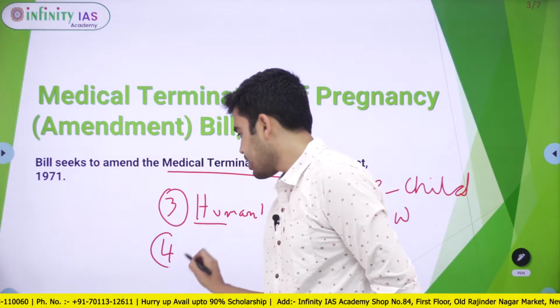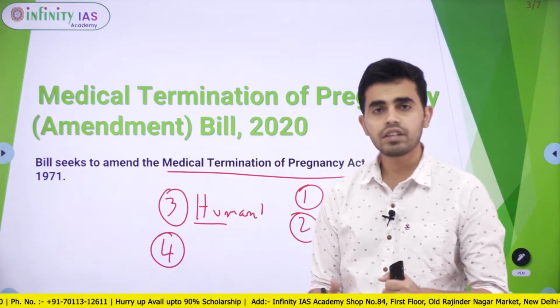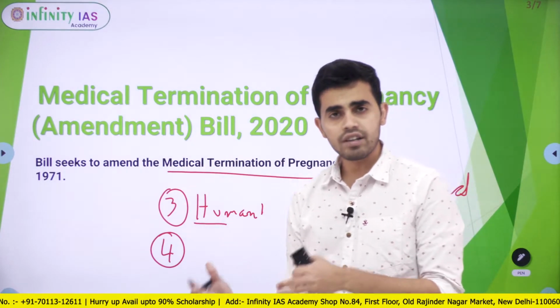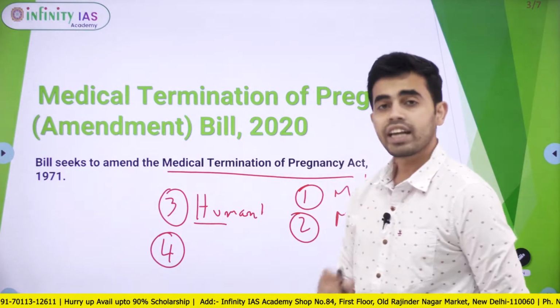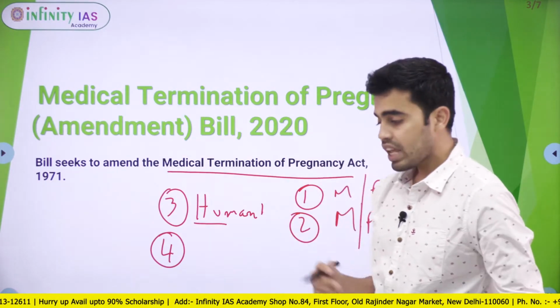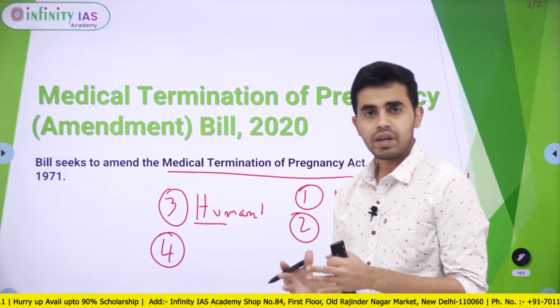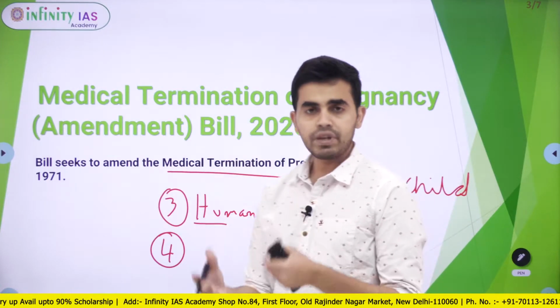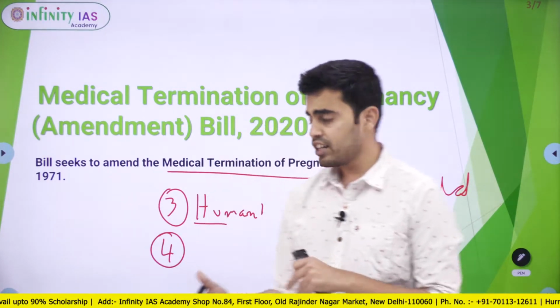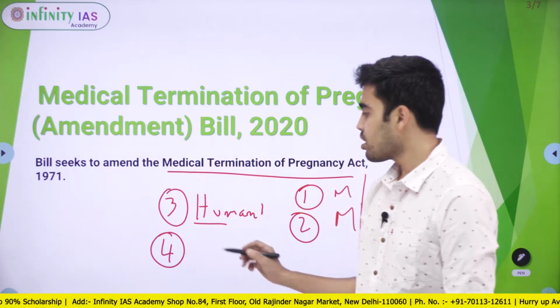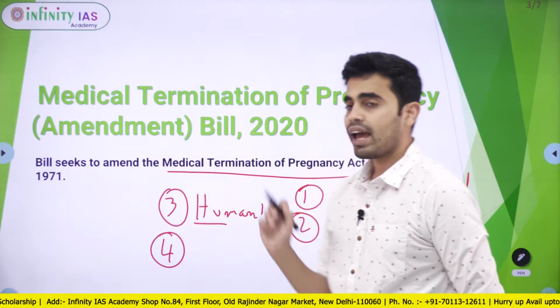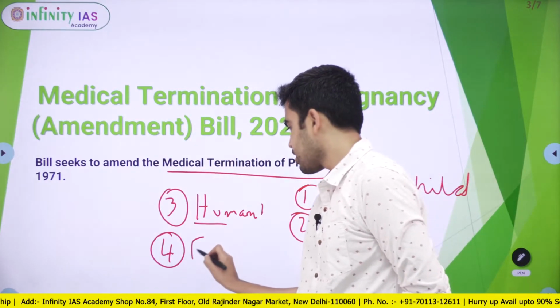Next, if the pregnancy is caused due to the failure of a contraceptive, then also it can be allowed to be terminated. As in, if the couple has used a contraceptive device yet it resulted in a pregnancy due to its failure, then also it can be allowed to be terminated.